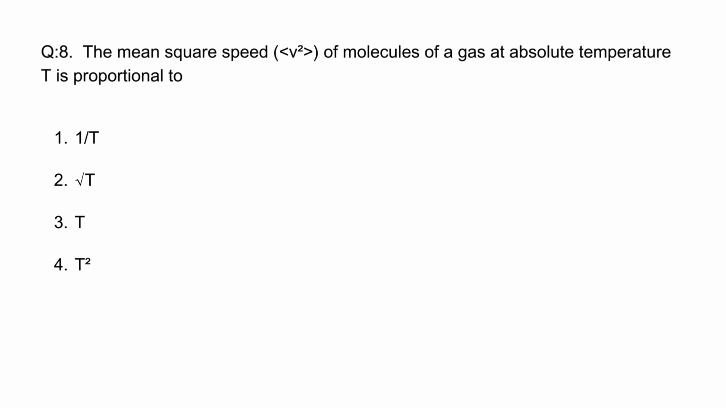Question number 8. The mean square speed v square of molecules of a gas at absolute temperature T is proportional to option 1, 1 upon root T, option 2, root T, option 3, T, option 4, T square. So if you remember the formula of Vrms, which is equal to under root 3RT upon M, and if we square this Vrms value, we will get V square equal to 3RT upon M. So V square is directly proportional to T.